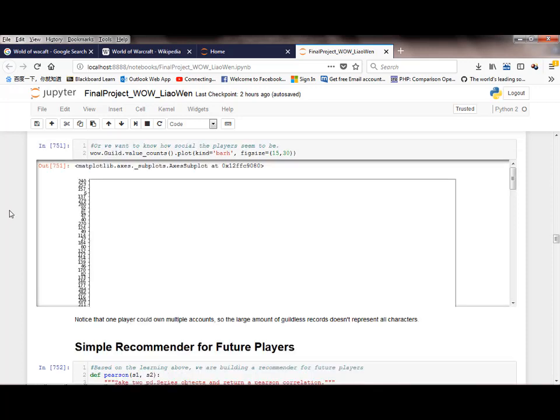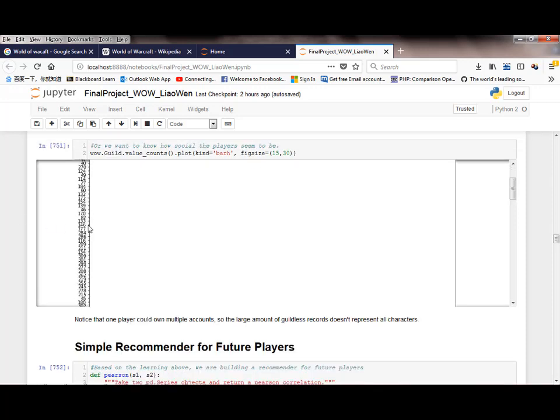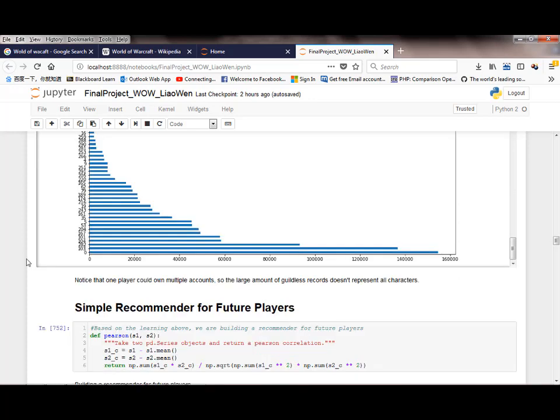If we want to check guild status, we can pull up the data. We can see a large amount of guild list records because one player could own multiple accounts, so the large amount of guild list records doesn't represent all players. Let's say I have 10 toons, one or two of them are in a guild, and the other toons might have very low activeness.